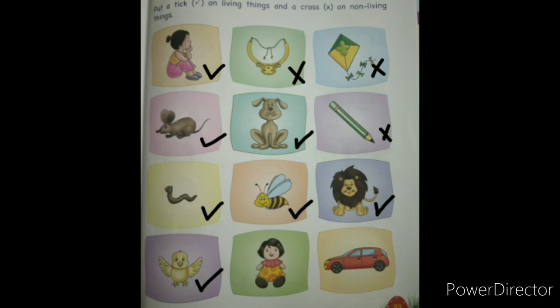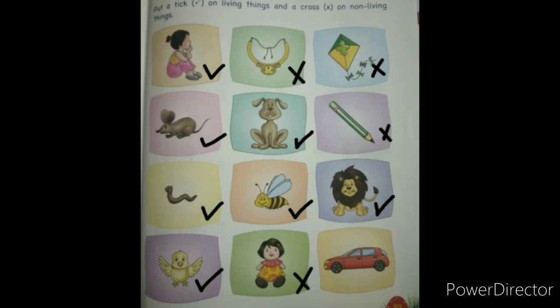Next is a baby doll. It's a doll, it's not a human being. So, it's a toy doll. It cannot move here and there on its own. It cannot take food and water to drink. So, it's a non-living thing. We will put cross on it. Next is car.